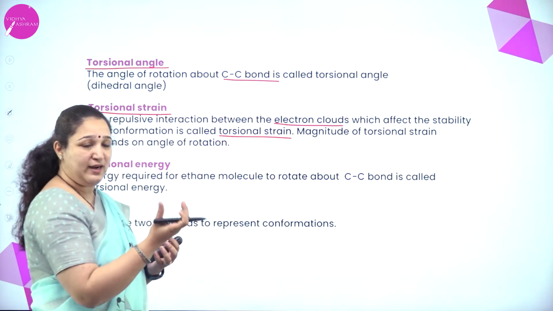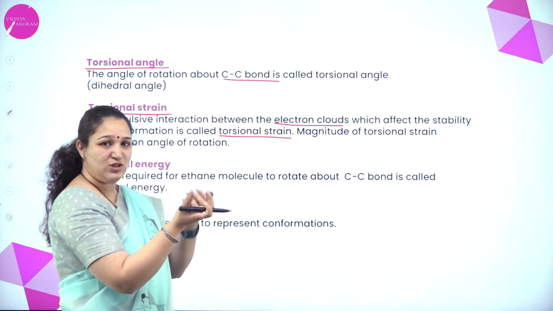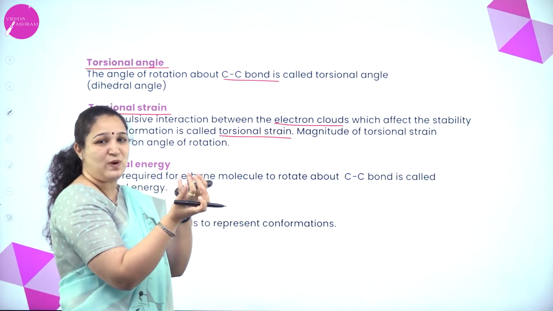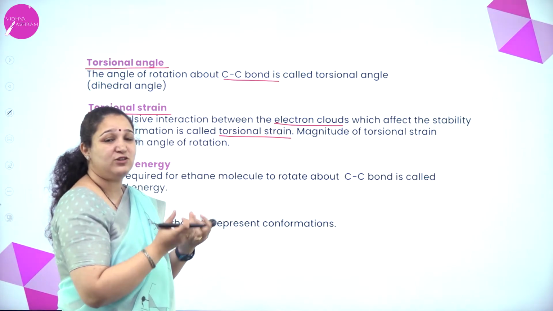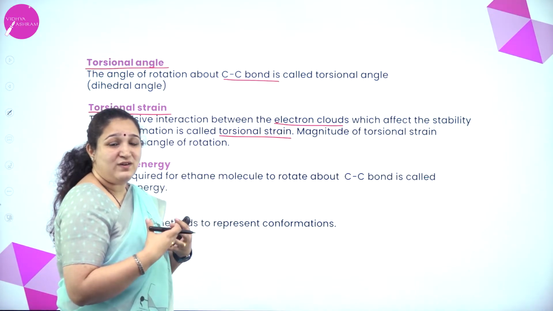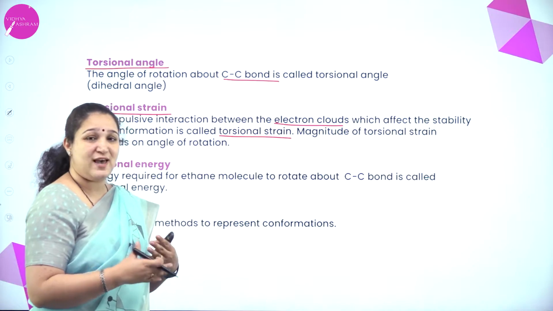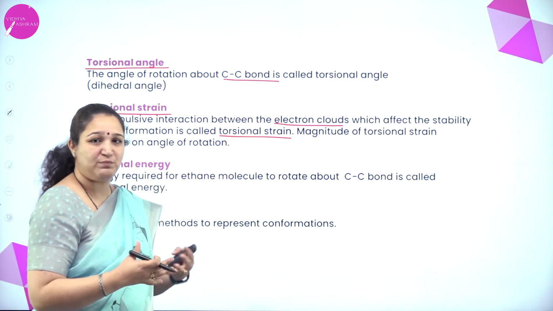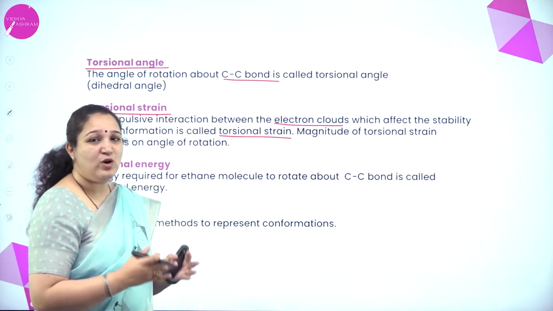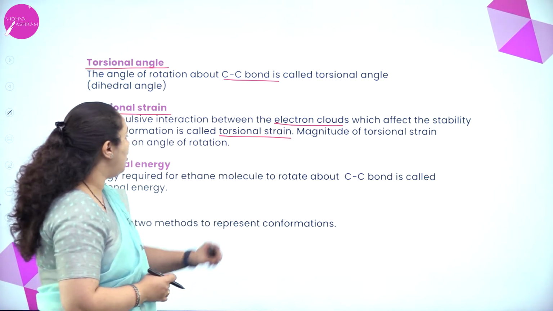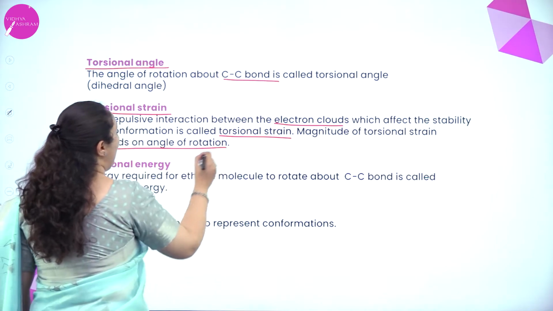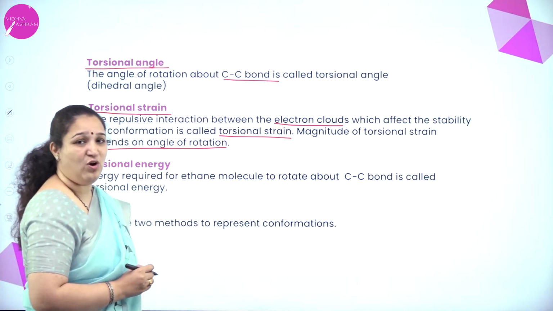I told you when hydrogens are in the eclipsed form, they are just one behind the other and there can be repulsive force between the electron clouds. So whenever there is a repulsive force which is affecting the stability of that particular conformation, we call it torsional strain. And the magnitude of torsional strain depends on the angle of rotation also.